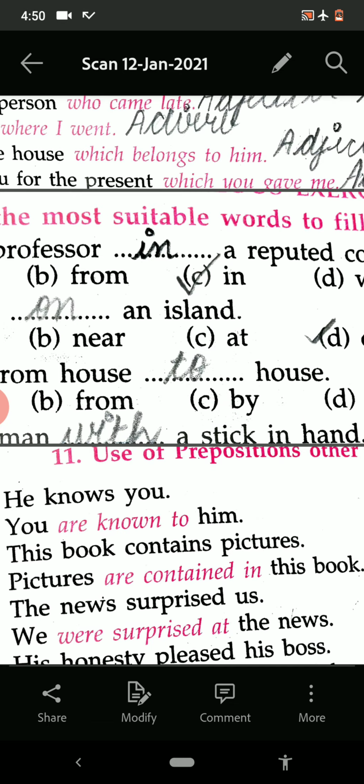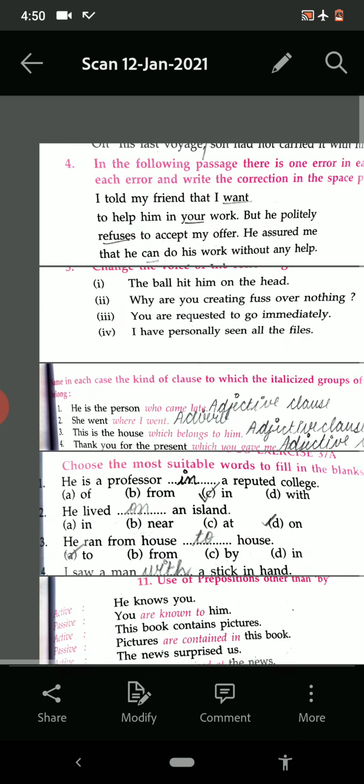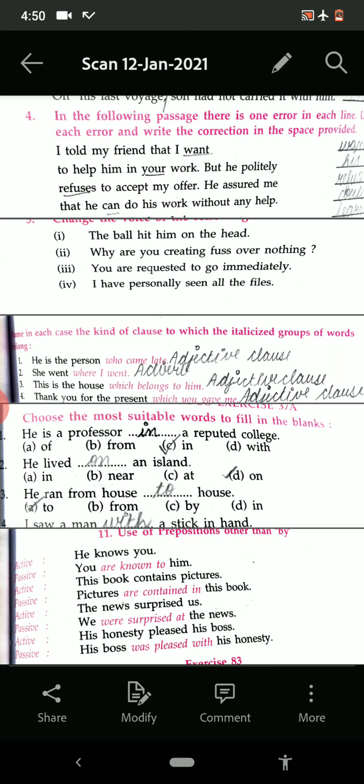So this is your grammar portion, or you can say your section C. In section C, you have three types of questions. One is editing, another is sentence rearranging, and the third one is gap filling from the grammar or other types of sentences. The question will be based on the topic. Here we have prepositions, active and passive voice, and phrases and clauses. So all of you will do all these questions in your English 2 notebook.